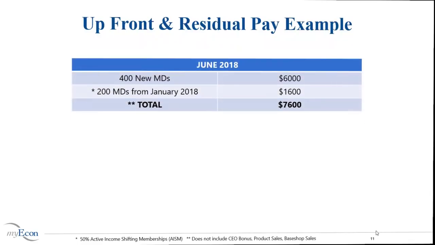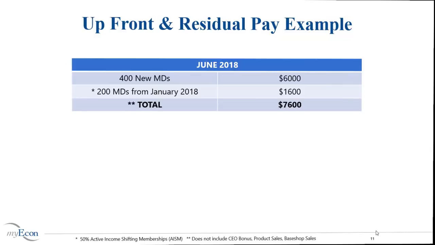On month 6, the same level of recruiting happens as before. However, Dream Team residuals kick in from the recruiting activity that happened back in January. We're going to assume that 50% of the people who joined in January have quit. That leaves 200 active associates who have paid their monthly membership for 5 months. As a CEO Infinity, you earn a total of $8 Dream Team residuals per active membership. $8 times 200 active memberships is $1,600.